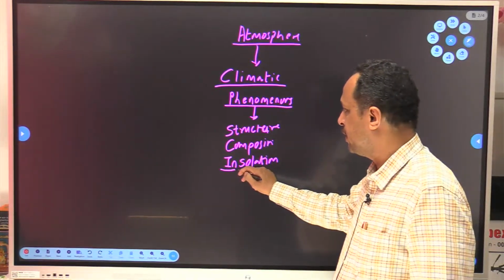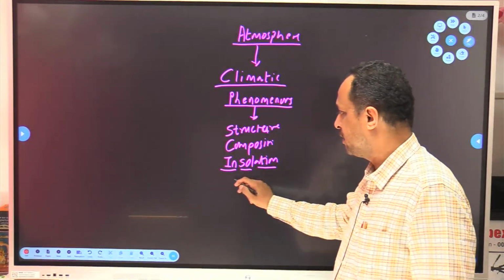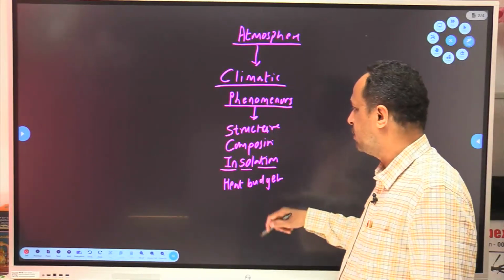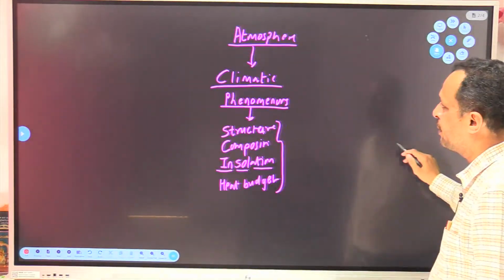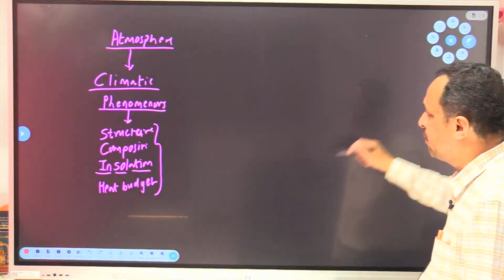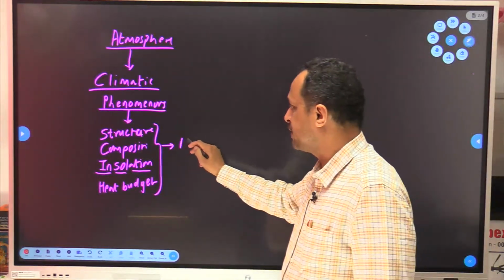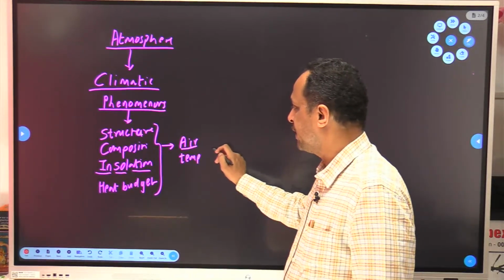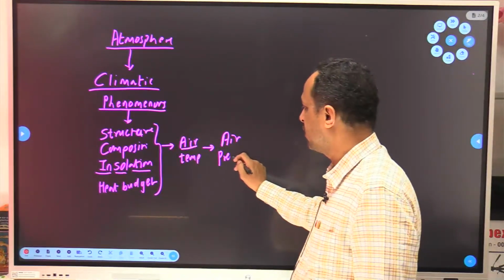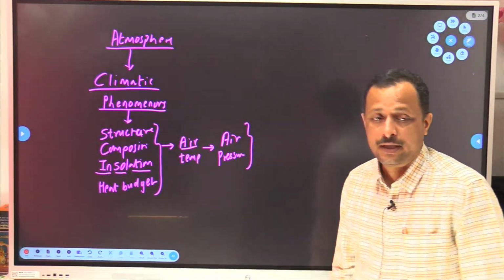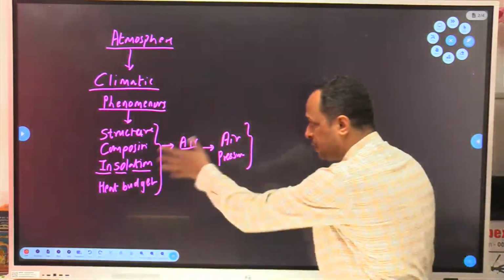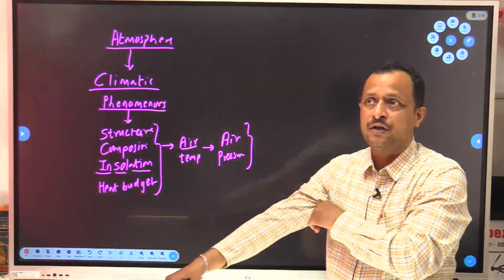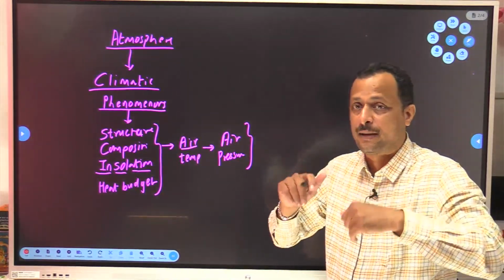Insolation. Insolation matlab incoming solar radiation. That will generate the heat budget of the earth. All these basic topics will take us to important features of air. Based on all these four, what will be decided? Air temperature. Air temperature will decide air pressure, and now various climatic phenomena. Up to these 4, 5, 6 basic study of atmosphere. Once you finish this basic study, then you will realize about the climatic phenomena.